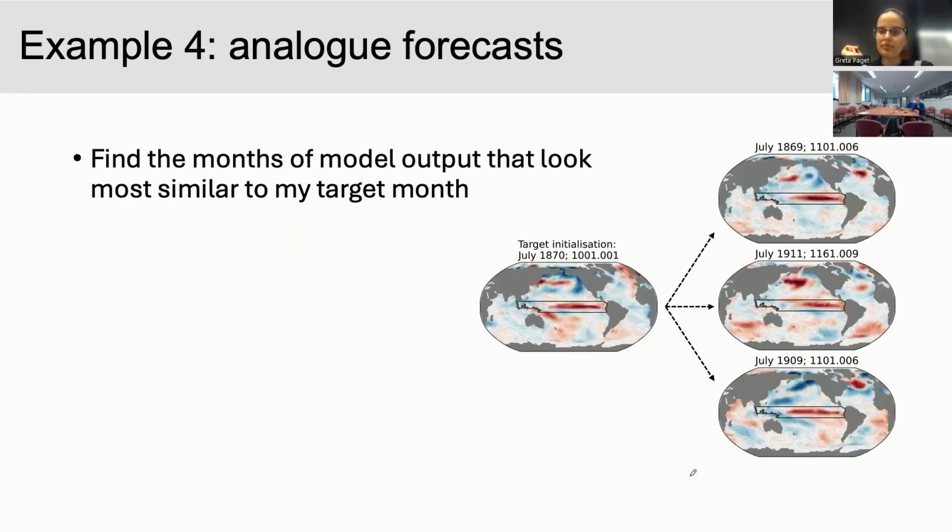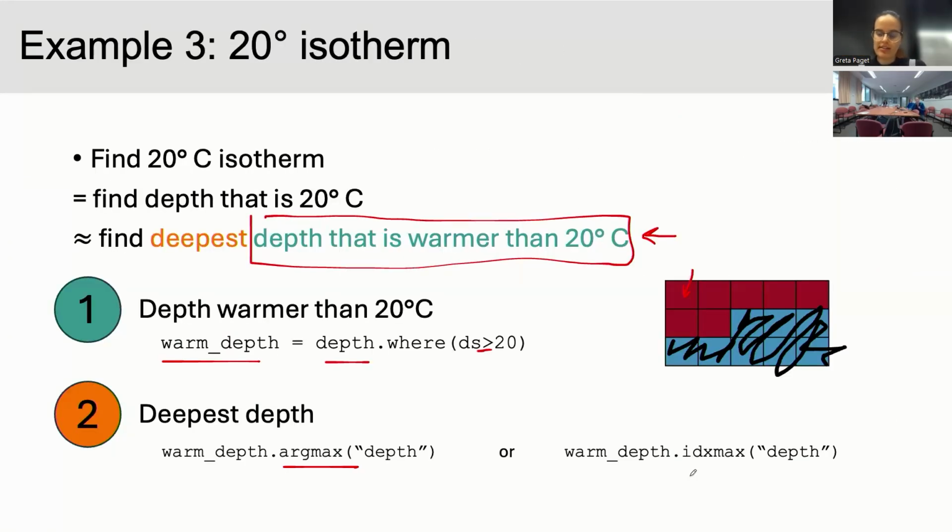With that example, yep. Sorry, just with that previous example, your two questions. When you say at step 1, depth dot where ds is greater than 20, is depth and ds the same data set? ds would be temperature, and depth would probably be ds dot depth if we're being. Oh, yeah, okay. So this would be a coordinate on the data set. Yeah. This one would be the actual temperature of the data set.